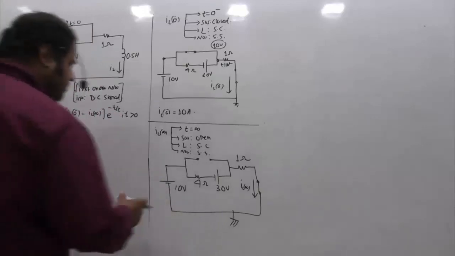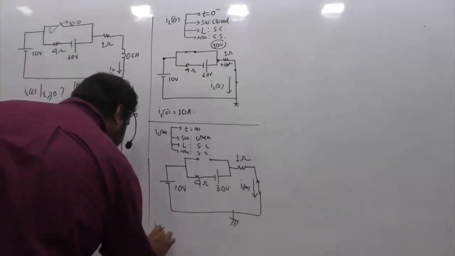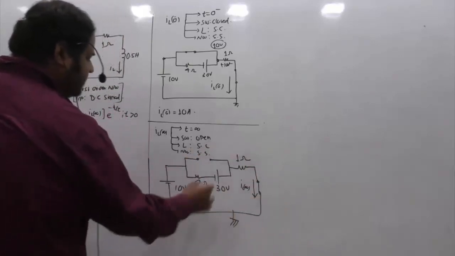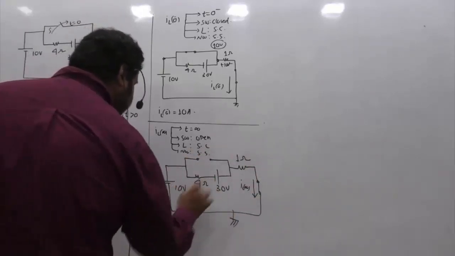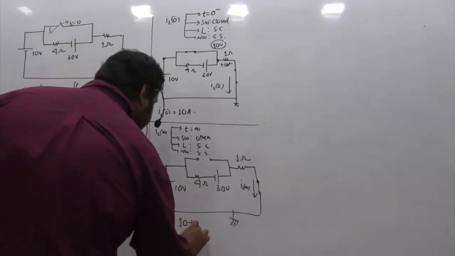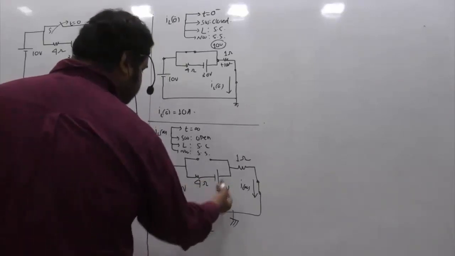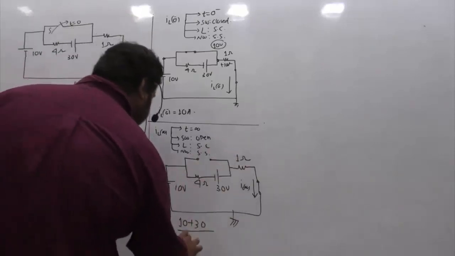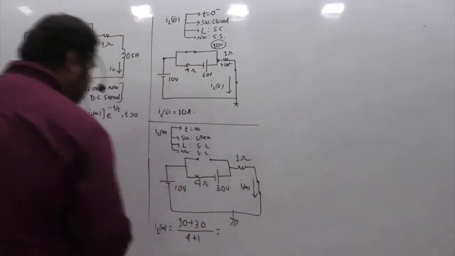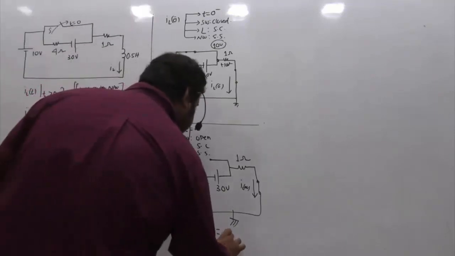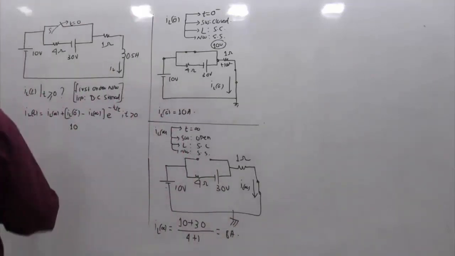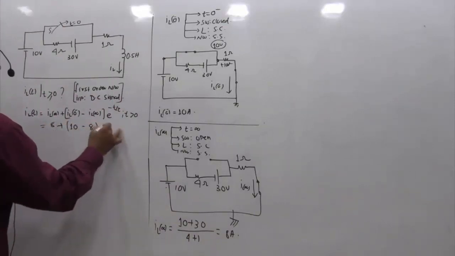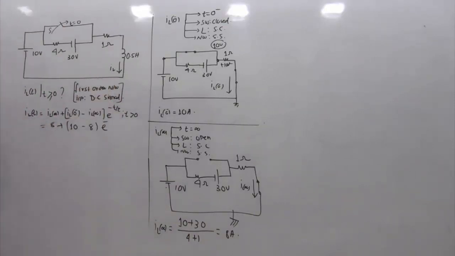So if I ask you what is IL of infinity in this case, you can see this is a simple series network. So it is 10 plus 30, with the polarity of the voltage sources as they are, divided by the net resistance, which is 4 plus 1. So 40 by 5 happens to be 8 amperes. So we got IL of infinity equals 8. And now the next thing we have to find is the time constant tau.